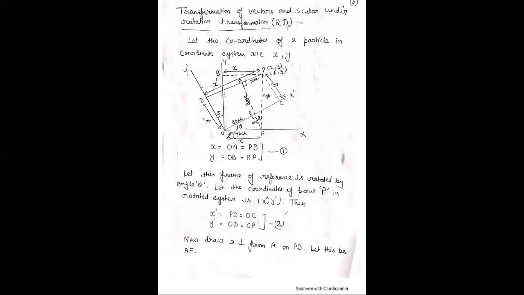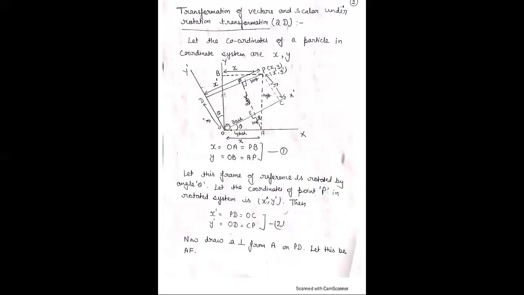Therefore angle EOA plus angle OAE is equal to 90, because in a triangle the total sum of the angles is 180 and this angle is 90 already, so the remaining angles sum to 90.